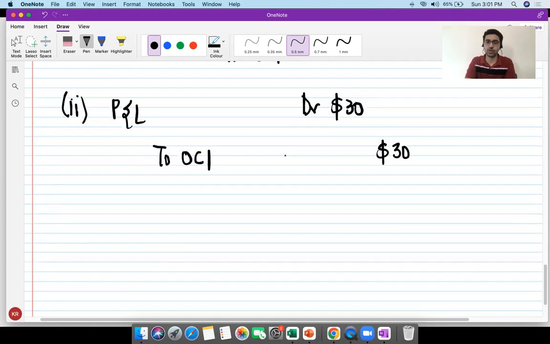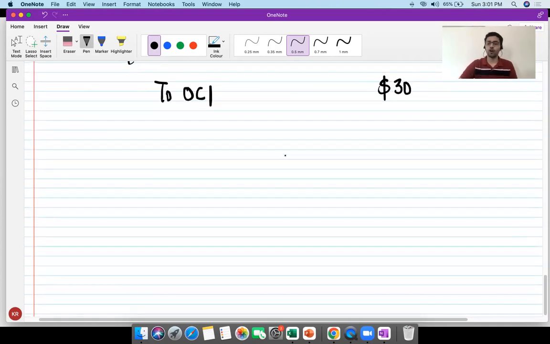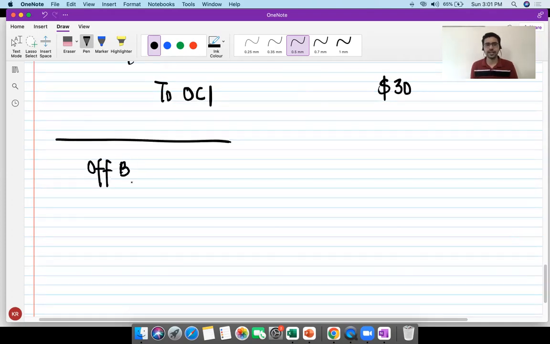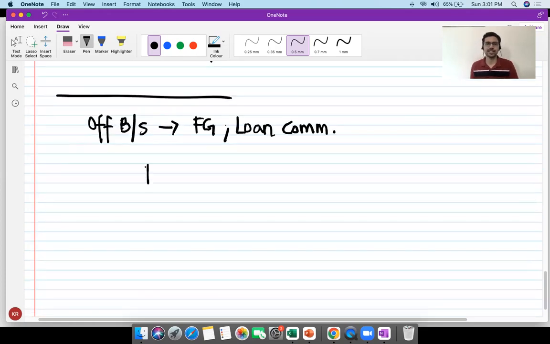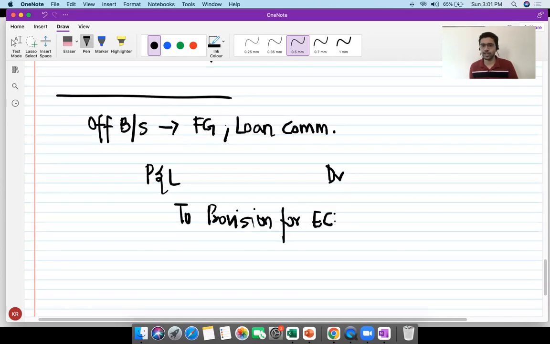and measured at FVOCI. We can also have off-balance sheet exposures. Remember, we can also have off-balance sheet exposures. Example that I gave was loan commitments and financial guarantees and so on. FG is called financial guarantees. And then we can also have loan commitments. The entry is basically the same, which is P&L debit to provision for ECL. The entry is the same as that of on-balance sheet exposures, which are measured at amortized cost.